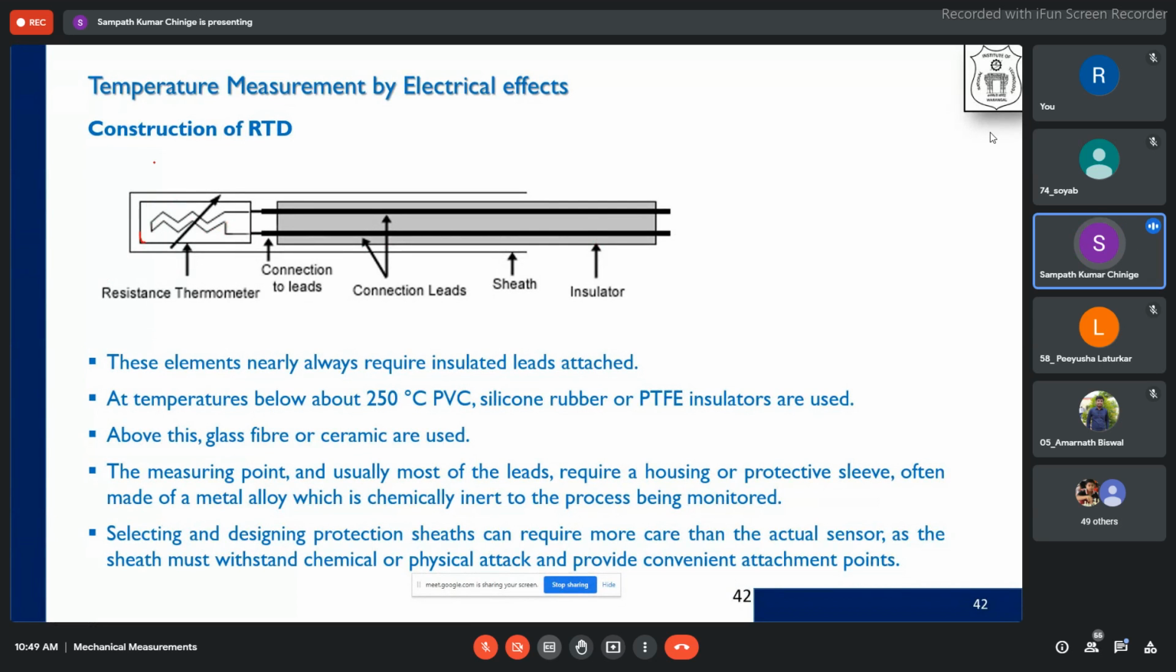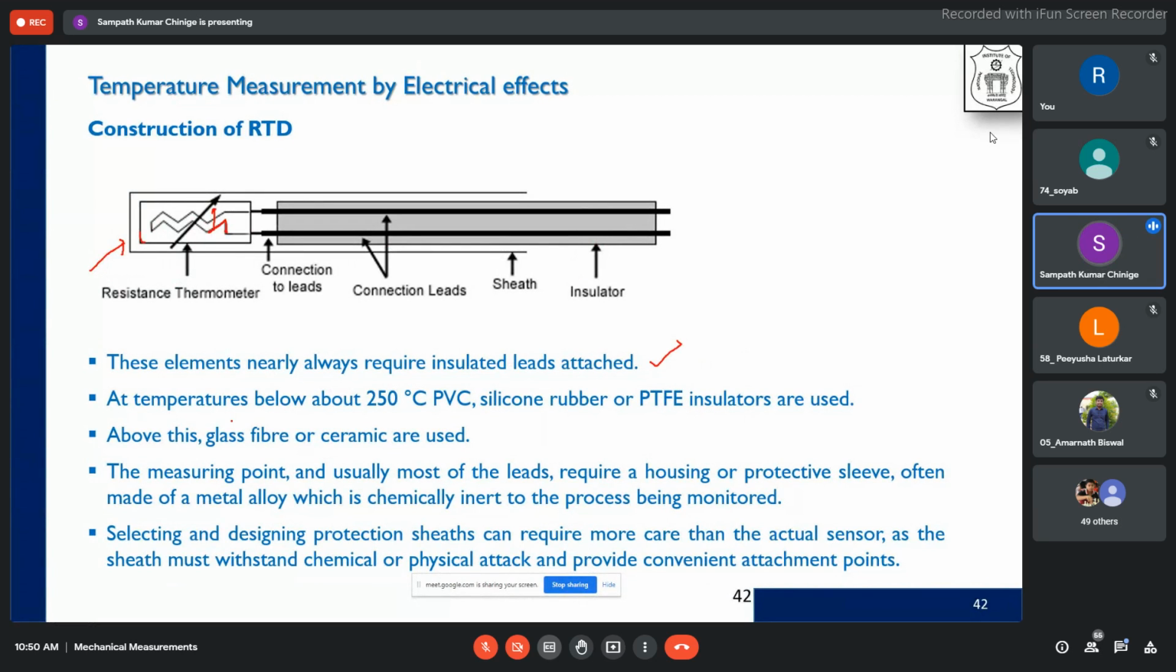So when we keep it in the temperature, it has to only measure the temperature of this surrounding temperature or surface temperature. But if there is a temperature increase in this because of ohmic losses, so that is also responsible for increase in the resistance, which we have to compensate, which we have to find. So these elements nearly always require insulated leads. As I told you, you have to insulate that to arrest the losses of heat.